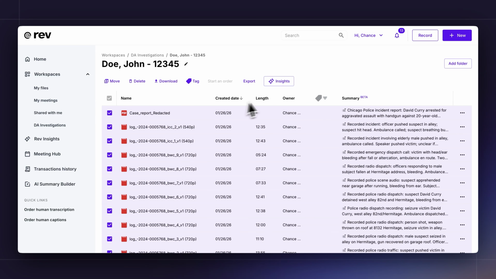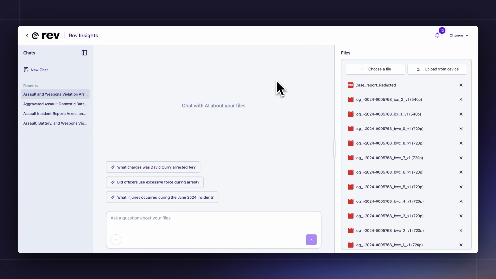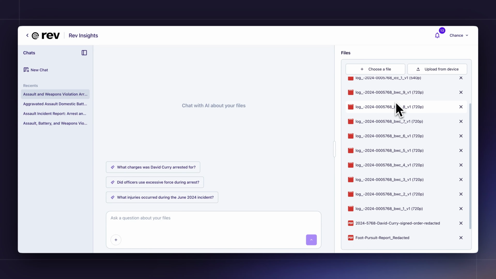To do that, all you need to do is select the files that you would like to bring in for analysis and select the Insights button. What this does is it brings you into a ChatGPT-like interface where you have your chats on the left and the files that you've selected on the right.